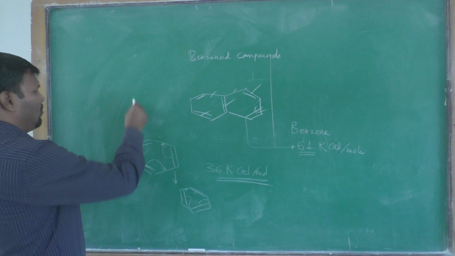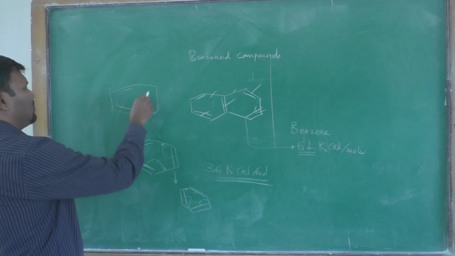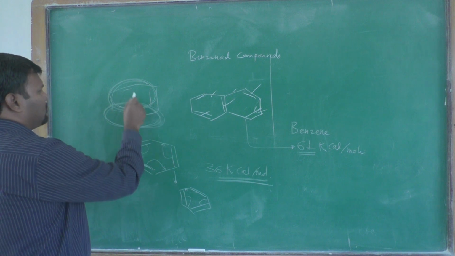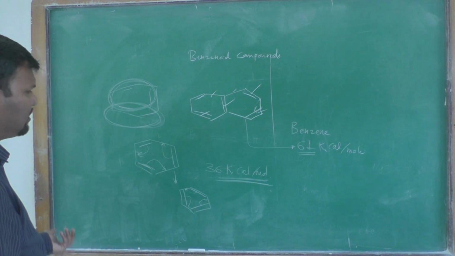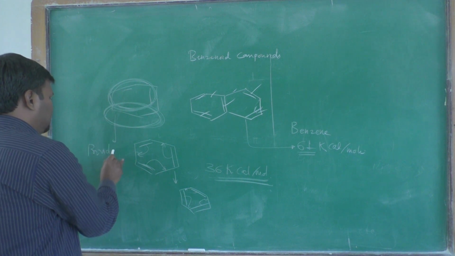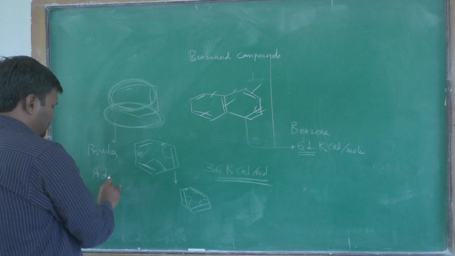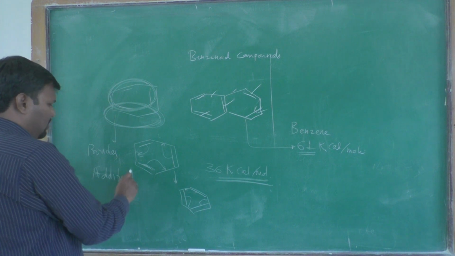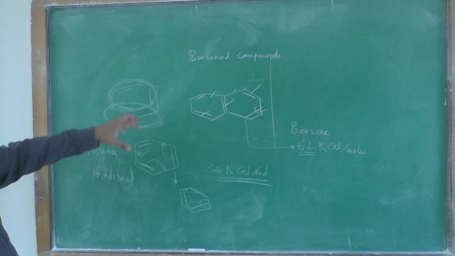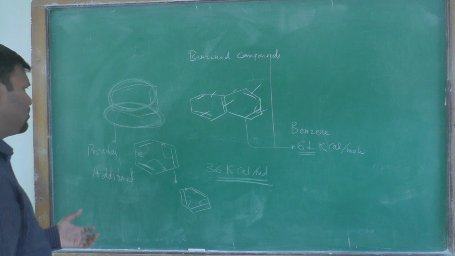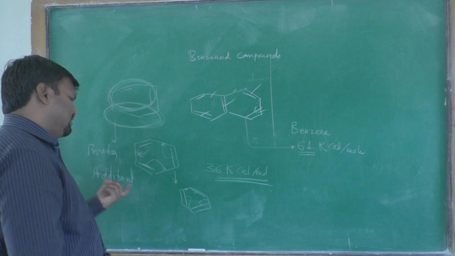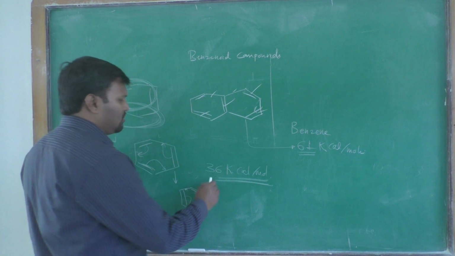Due to this delocalization of pi bonds above and below the ring, additional stability is provided to the aromatic molecule. Therefore, this delocalization energy, also called the resonance energy, for the benzene ring is 36 kilocalorie per mole.